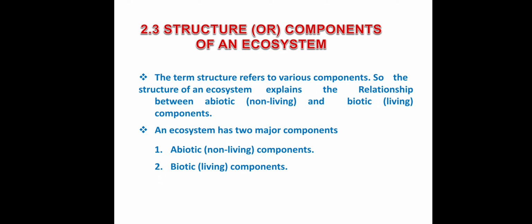So next one, structure and components of ecosystem. In an ecosystem, there are two major components. First one, abiotic components. Second one, biotic components. Abiotic means non-living, that means non-biological components. Biotic means living, biological components. So there are two major components in an ecosystem, abiotic and biotic components.